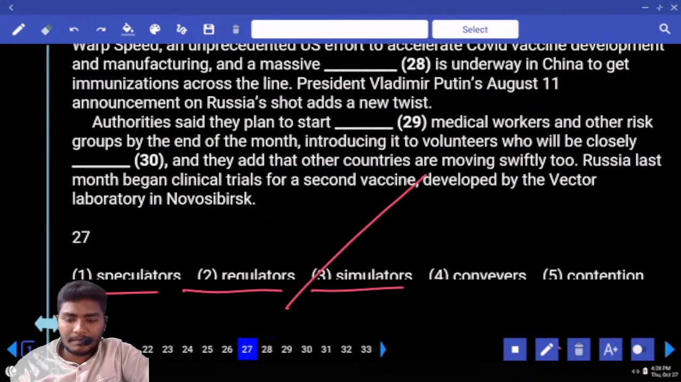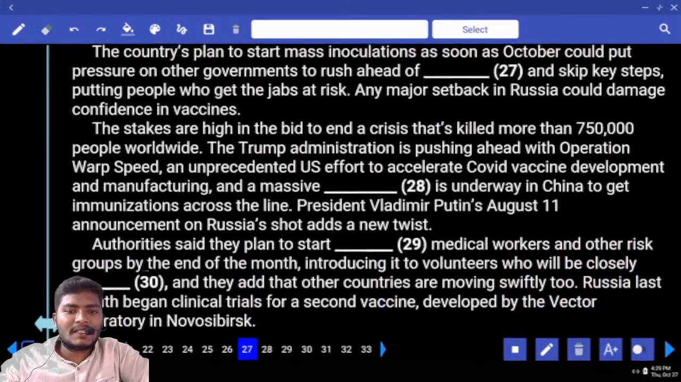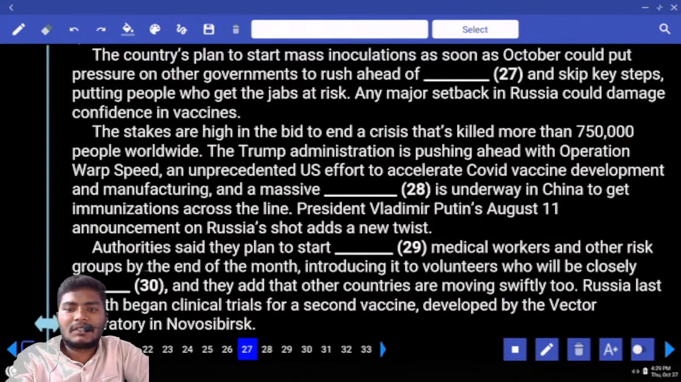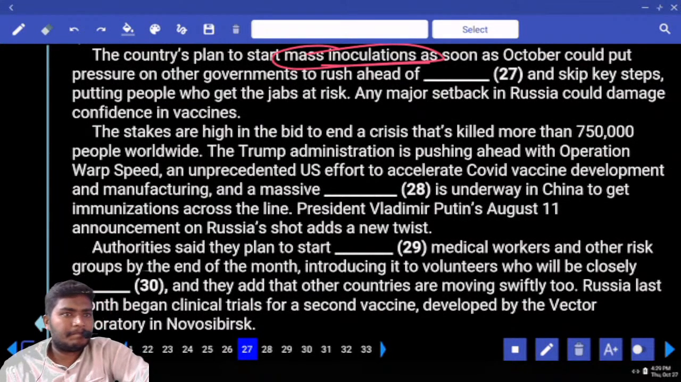Next, 27. The countries plan to start mass inoculation. Mass inoculation అంటే ఏంటి మీనింగ్? What do you mean by mass? MASS, mass. What is mass?